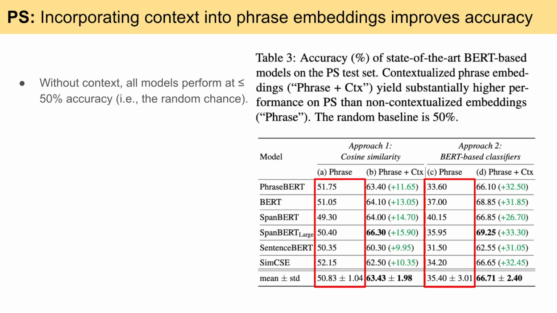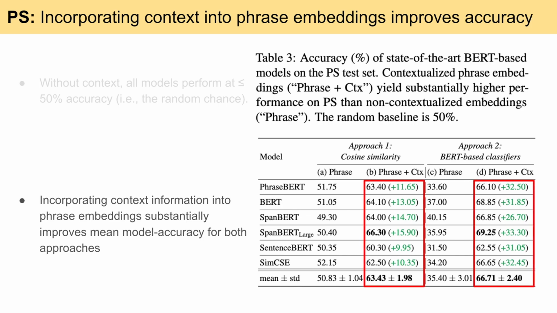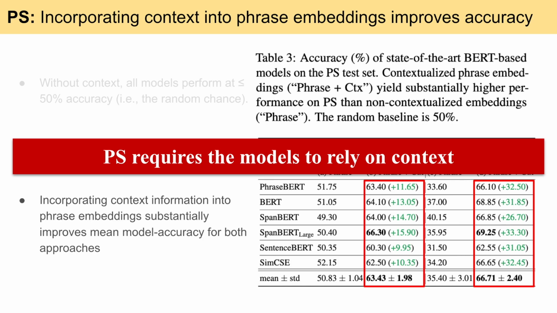And we found that in the PS task, incorporating context into phrase embeddings improves accuracy. Without context, all models perform at less than or equal to 50% accuracy. However, incorporating context into phrase embeddings substantially improves mean model accuracy for both approaches. PS requires the models to rely on context.